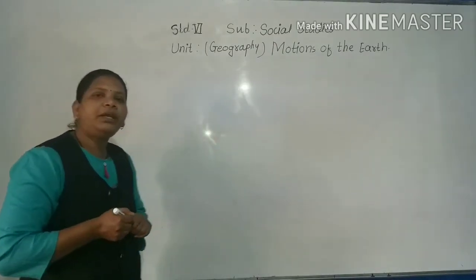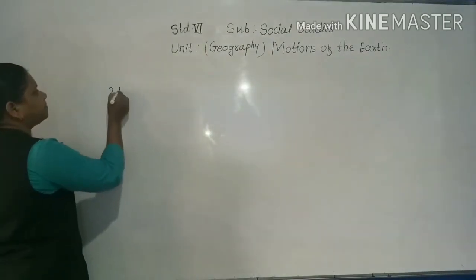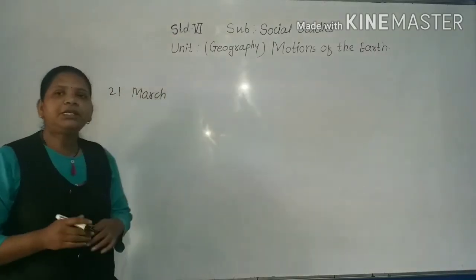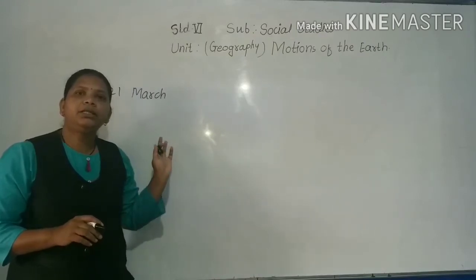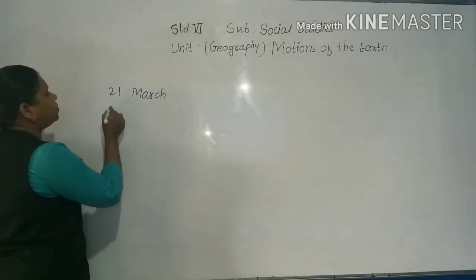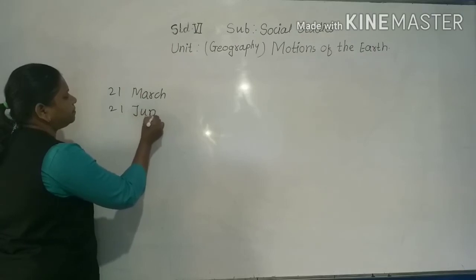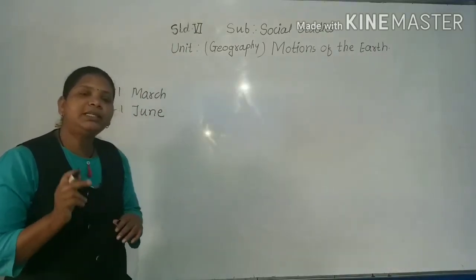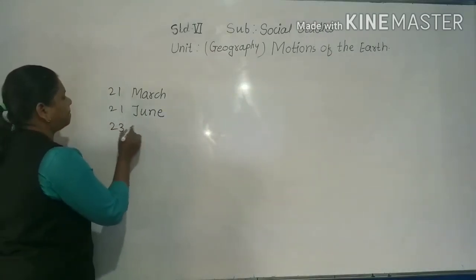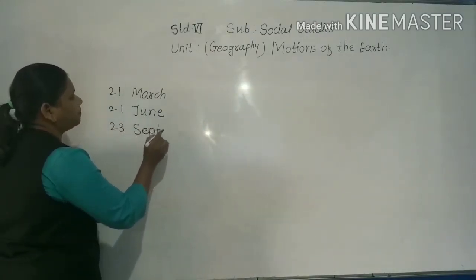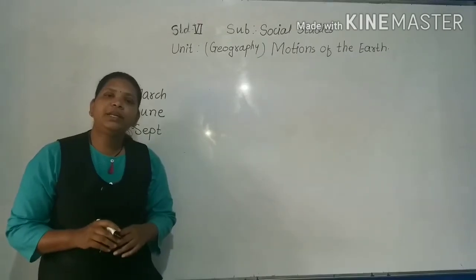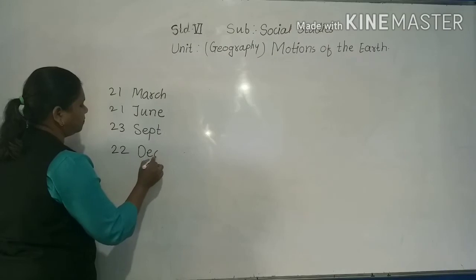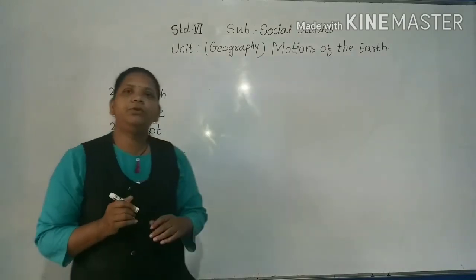The first is 21st March, the second one is 21st June, the third one is 23rd September, and the fourth one is 22nd December. Okay, so these are the 4 positions.